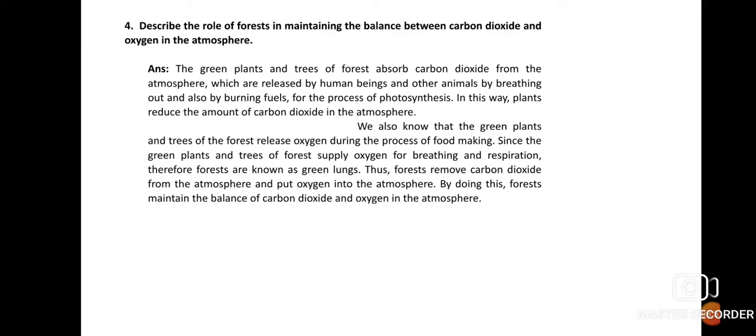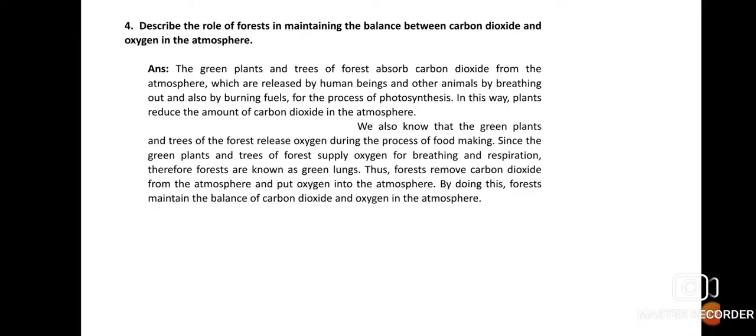Next question, describe the role of forest in maintaining the balance between carbon dioxide and oxygen in the atmosphere. We all know that green plants and trees of the forest absorb carbon dioxide from the atmosphere. This carbon dioxide is released by human beings as a result of their respiration, and by other animals by breathing out, and also carbon dioxide is produced by burning fuels. Burning of anything produces smoke, and that smoke contains carbon dioxide. So in this way the plants reduce the amount of carbon dioxide in the atmosphere by absorbing it for the process of photosynthesis.